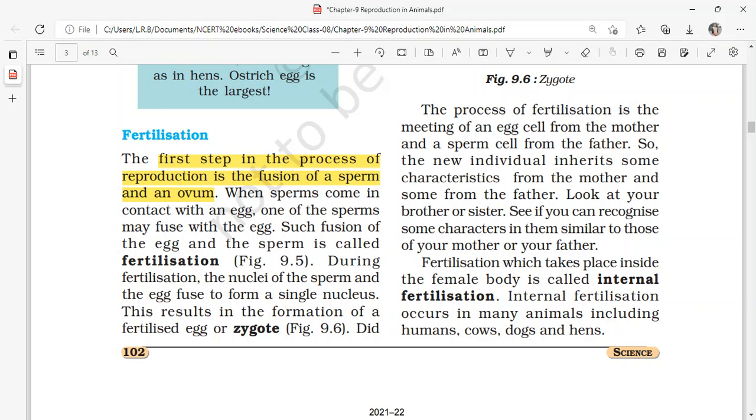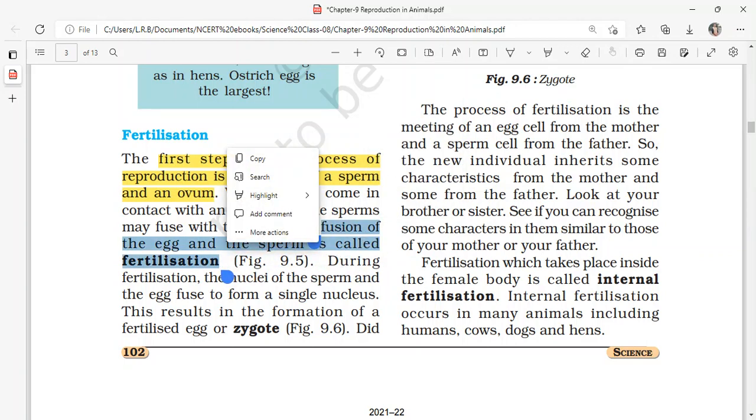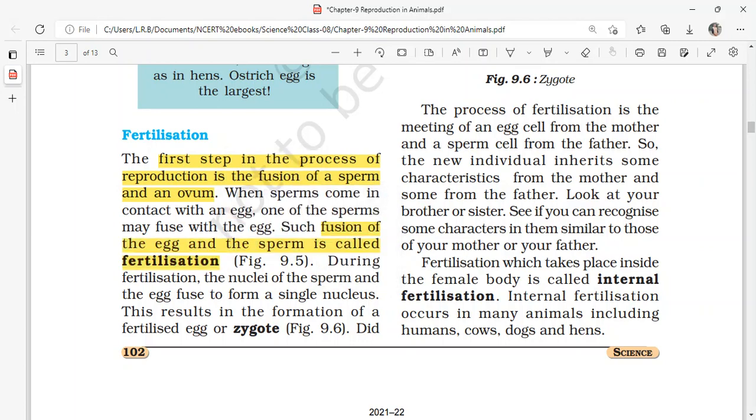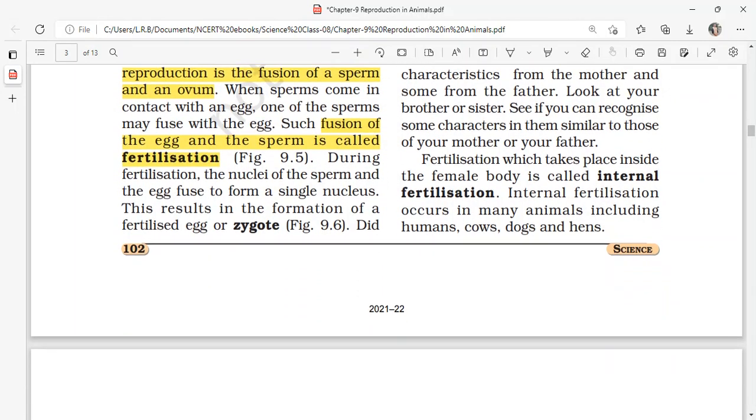When one of the sperm cells comes in contact with the egg cell, these two cells fuse with each other, and this fusion of these two gametes is called fertilization. During fertilization, the nuclei of the sperm and the egg fuse to form a single nucleus.